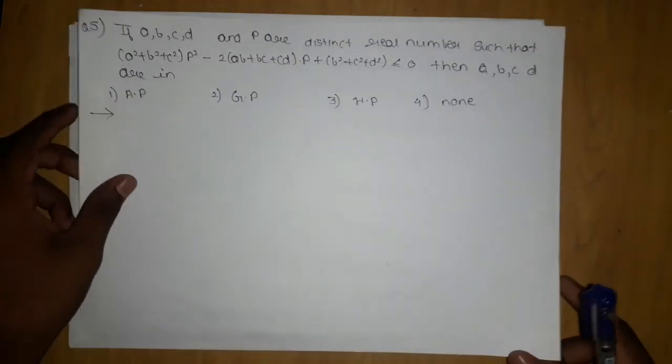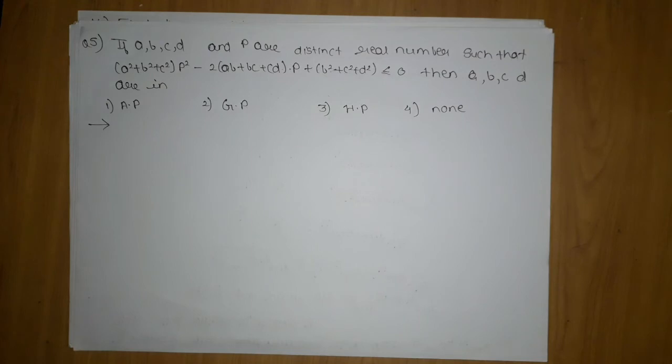Now let's move on to the next question, which is this. If a, b, c, d and p are distinct real numbers such that (a squared plus b squared plus c squared) p squared minus 2 (ab plus bc plus cd) p plus (b squared plus c squared plus d squared) is less than or equal to 0, then a, b, c, d are in AP, GP, HP, or none of these.